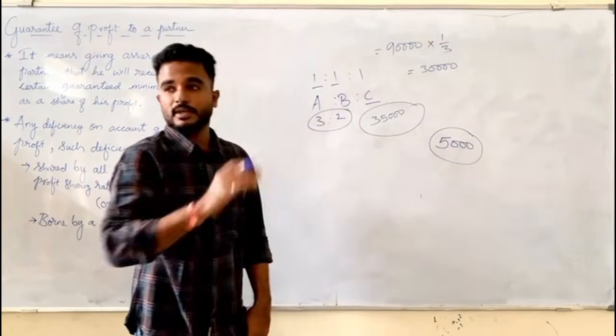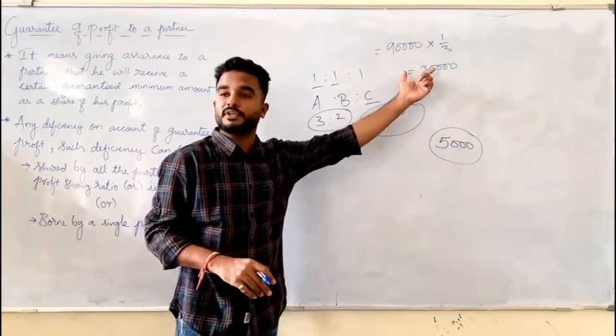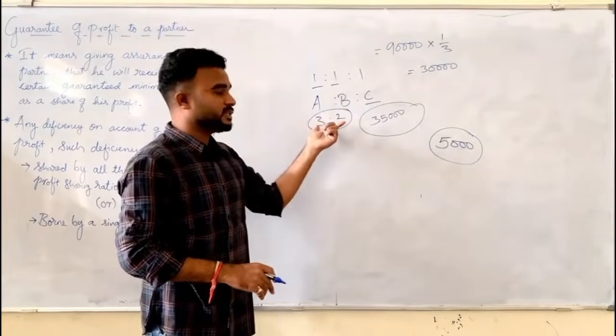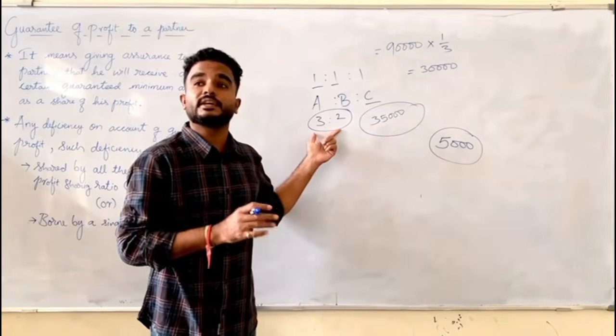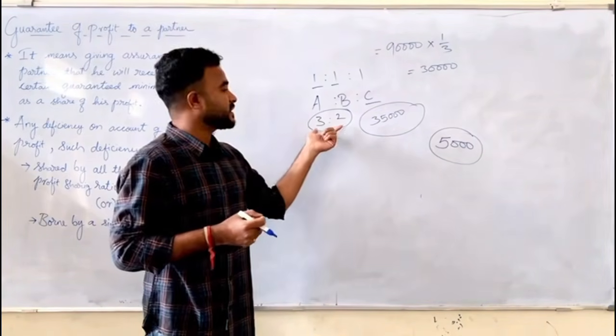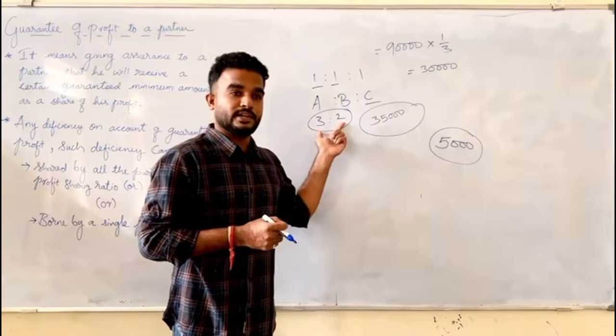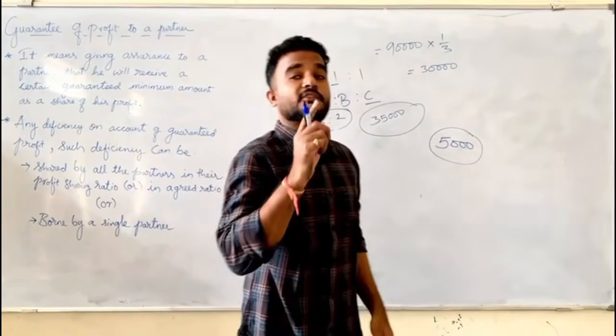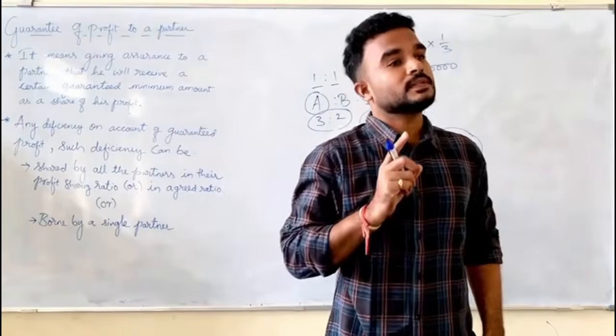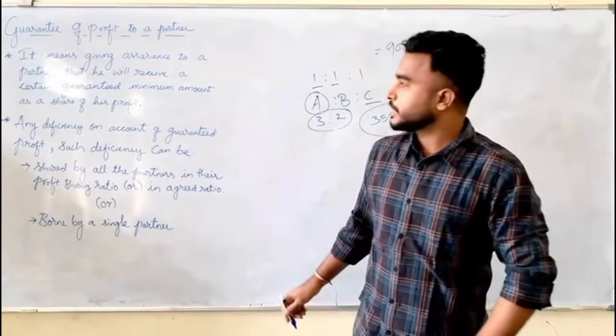At the time of this guaranteed profit contract only, they might fix this ratio: we will share any deficiency in 3:2 ratio. In such cases, they will share it in the agreed ratio. If only A is giving the assurance, then the entire 5,000 should be borne by whom? A. Clear?